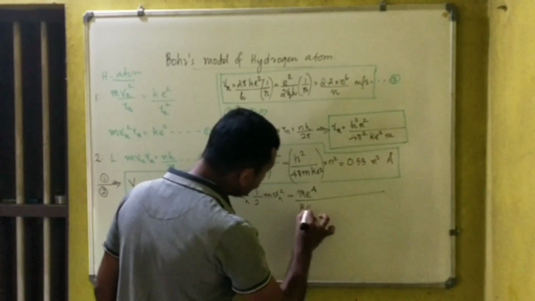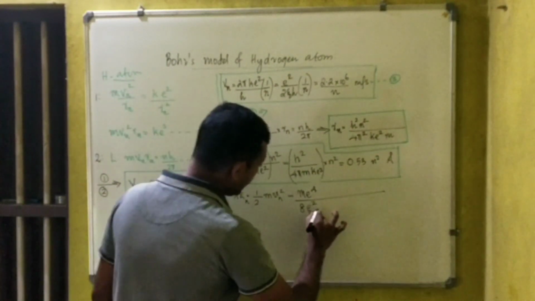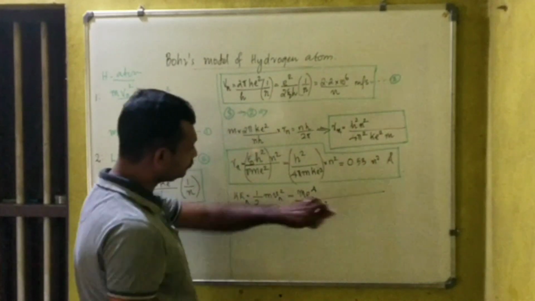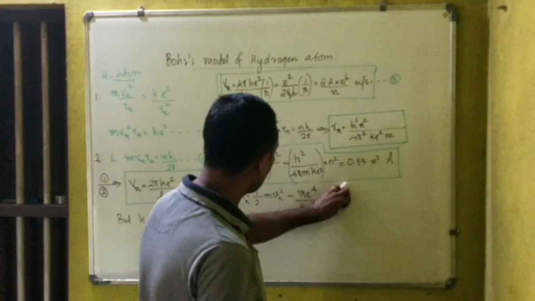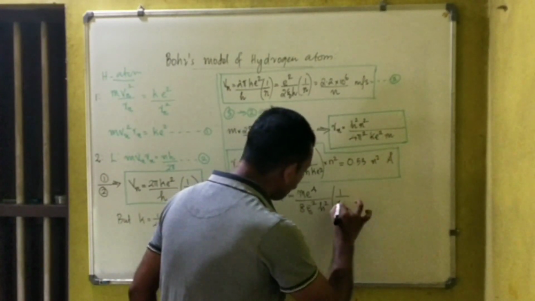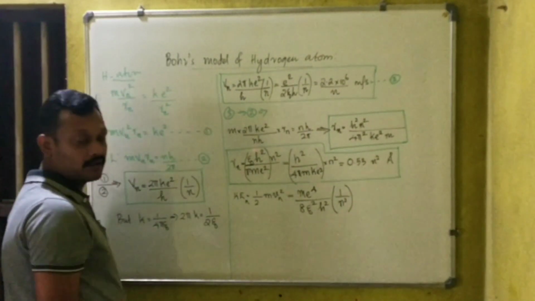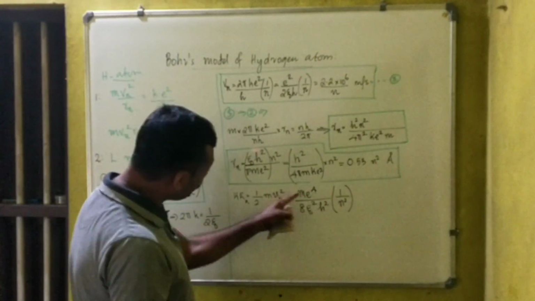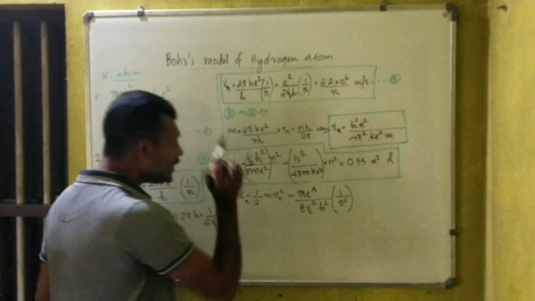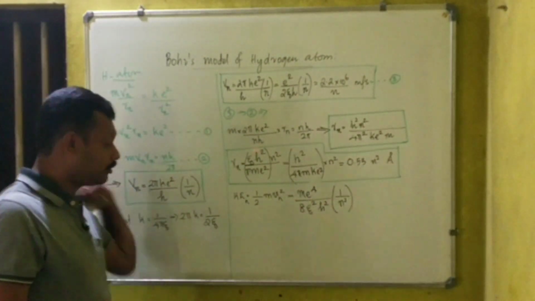Now epsilon 0 square, h square, that multiplied by 1 by n square. What is m here? Mass of the electron. e, charge on the electron, epsilon 0, h and all you know already.